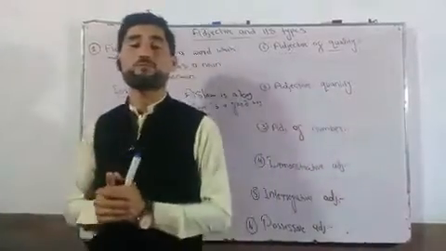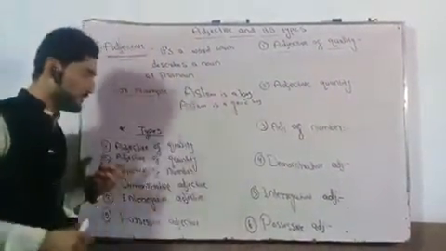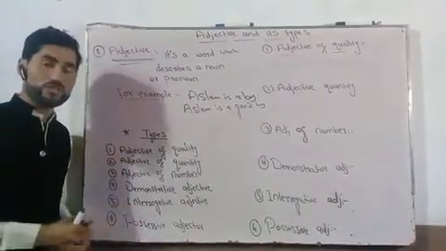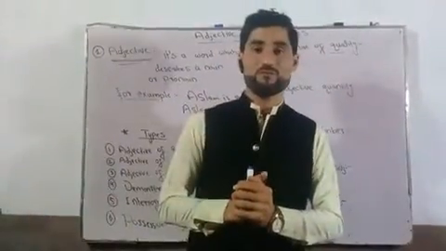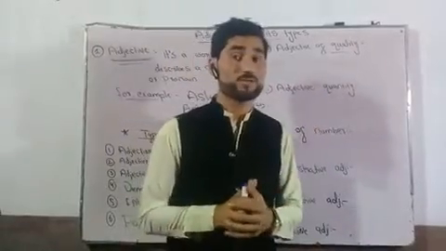And today in this short clip, we have to discuss all major types of adjective. Here are all the major types of adjective: adjective of quality, adjective of quantity, adjective of number, demonstrative adjective, interrogative adjective, and the last one is possessive adjective. Let's start from the first kind of adjective.